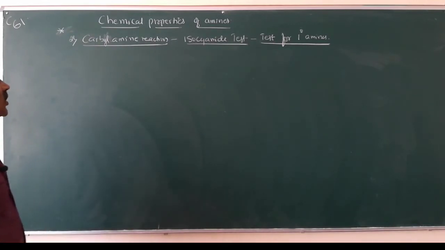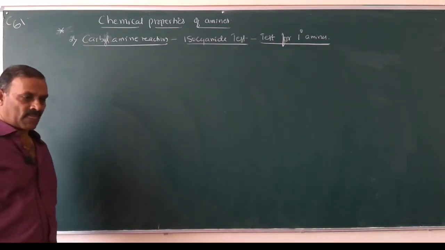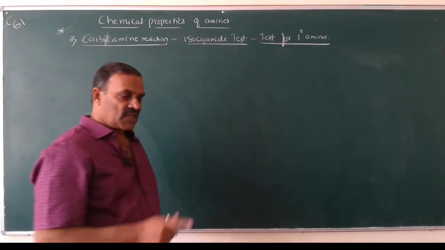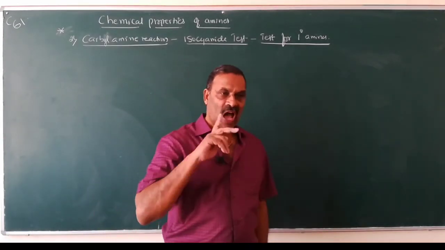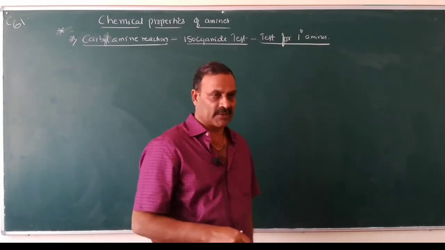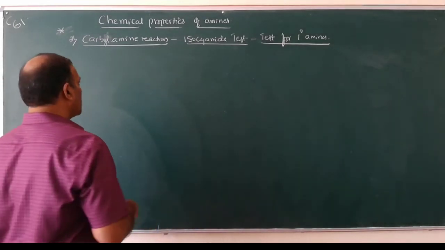So what is the carbylamine reaction? This reaction is shown only by primary amines, both aliphatic and aromatic. This is the first point.